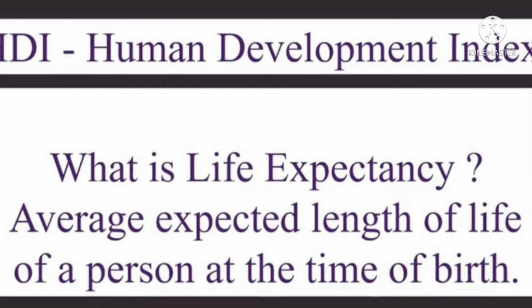Life expectancy at birth denotes the average expected length of life of a person at the time of birth. Average years of schooling is the average number of years of education received by people aged 25 and older. Expected years of schooling is the number of years of schooling that a child of school-entering age can expect to receive, given the present enrollment rates.